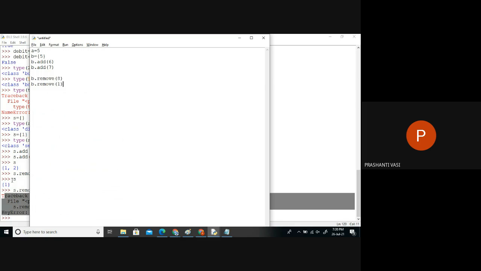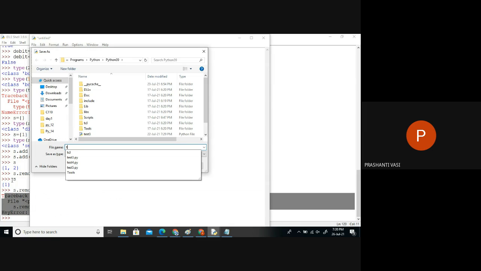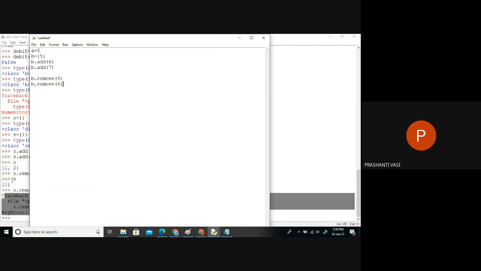What happens if I try to do like this? The execution will stop in the middle due to the exception concept. The last line will never execute. If I'm seeing the first line, I will not be able to see the last line.